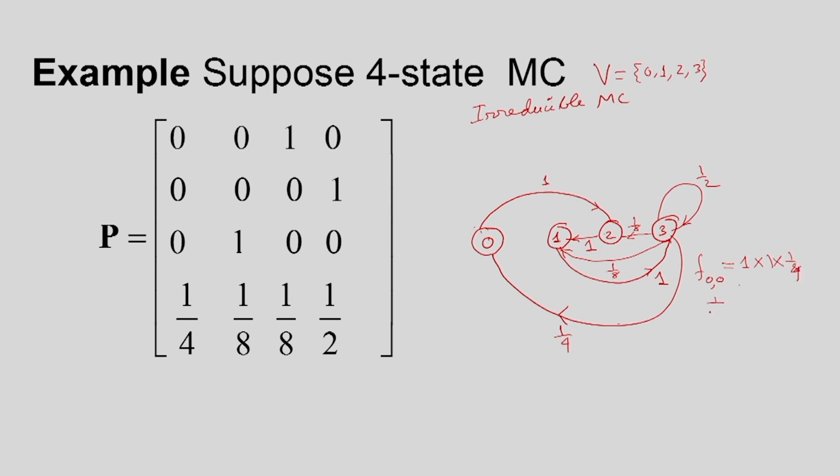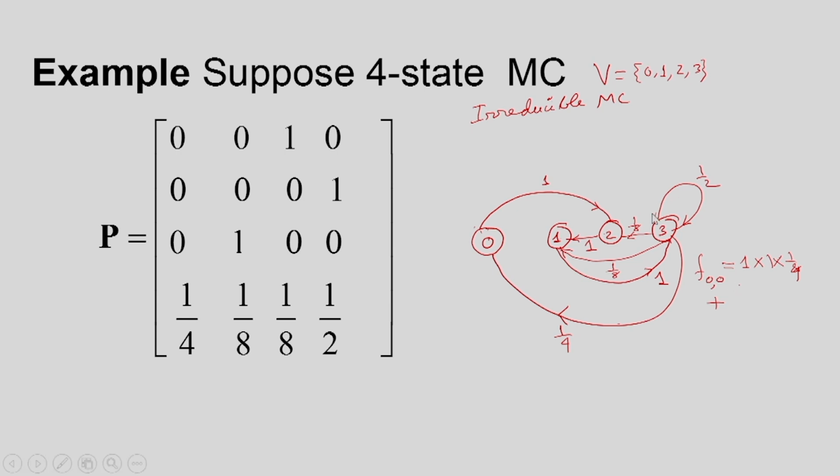plus it may come back to this in one more way. Suppose it may go here, here, here, and then it may go here and come back.